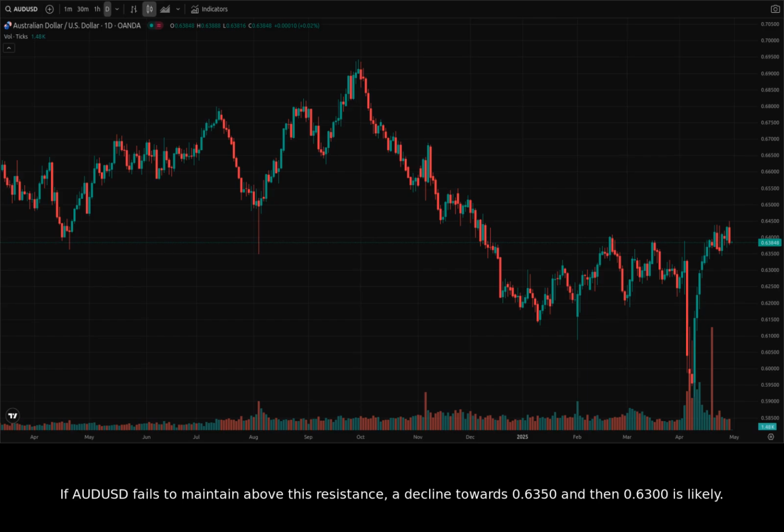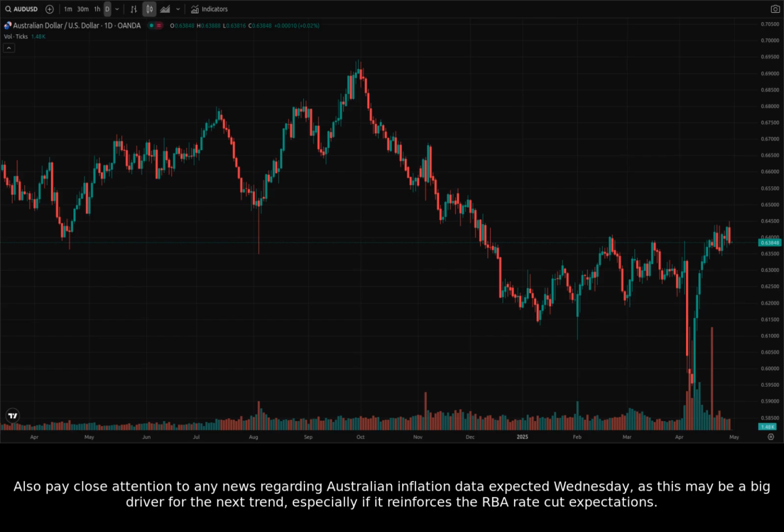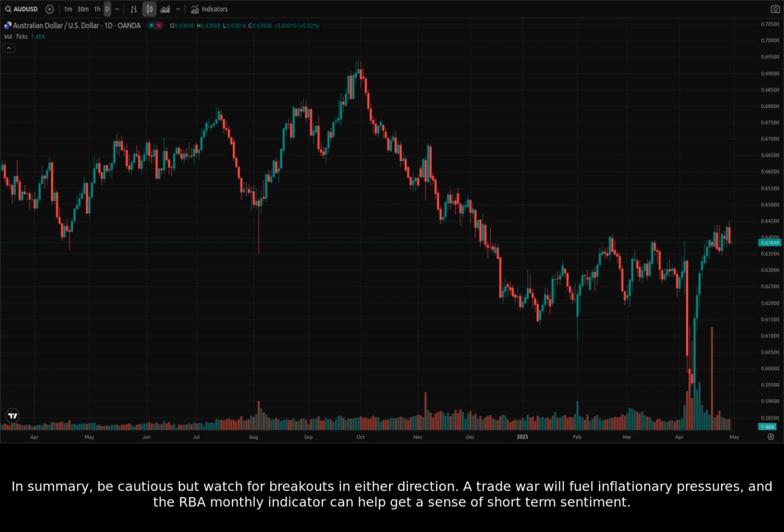0.6300 is likely. Also, pay close attention to any news regarding Australian inflation data expected Wednesday, as this may be a big driver for the next trend, especially if it reinforces the RBA rate cut expectations. In summary, be cautious, but watch for breakouts in either direction. A trade war will fuel inflationary pressures, and the RBA monthly indicator can help get a sense of short-term sentiment.